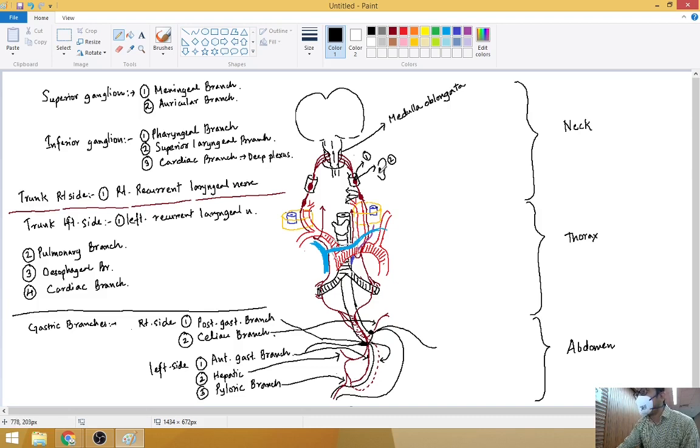And one more thing, when there is the auricular branch, it is said that in children or even in some adults, if you stimulate the sides of your ear, you feel hunger. Okay, so that is the relation between the vagus and its gastric branch, the auricular branch and the gastric branch.